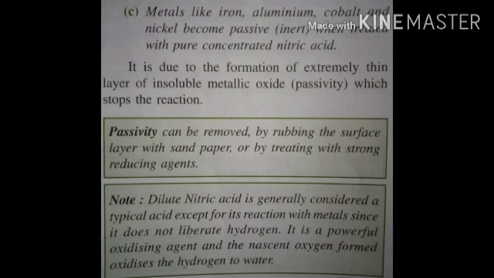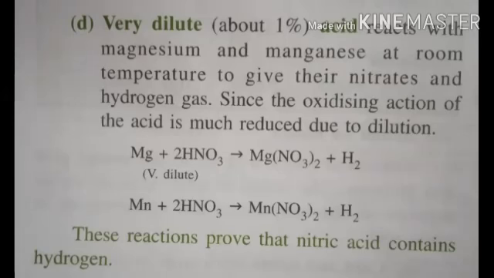Now, dilute nitric acid is generally considered a typical acid except for its reaction with metals, since it does not liberate hydrogen. Other acids, yes, we know that they liberate hydrogen when they react with metals, but over here they react with only manganese and magnesium in a very dilute state to liberate hydrogen. Here it is very dilute, about 1% acid.